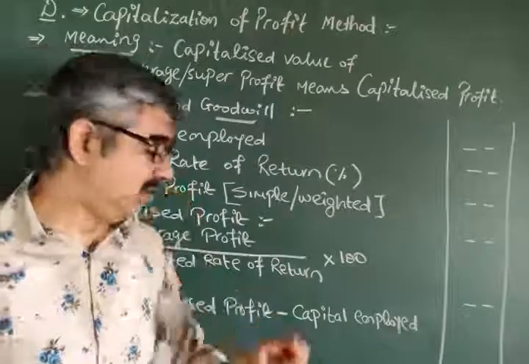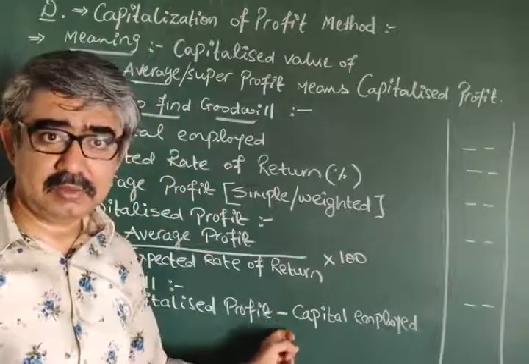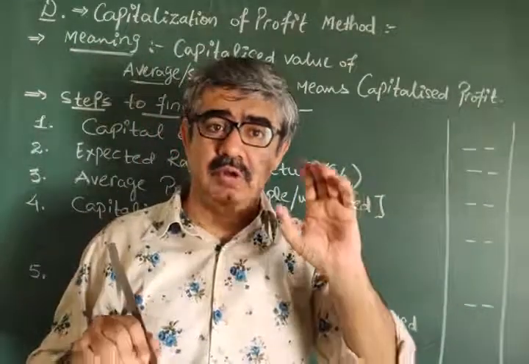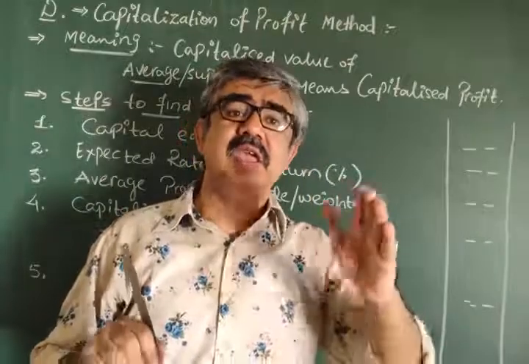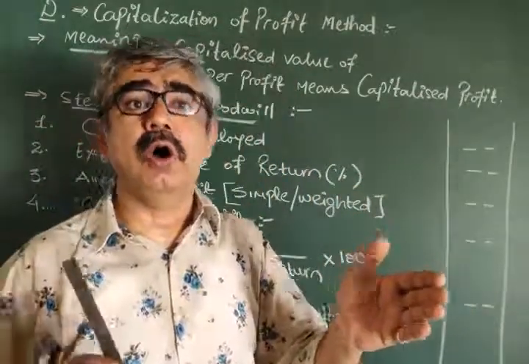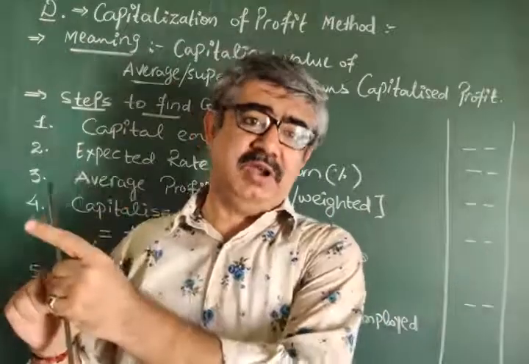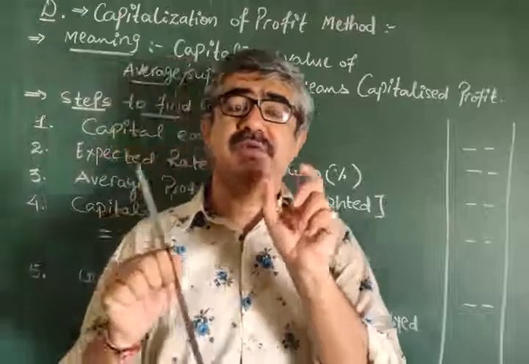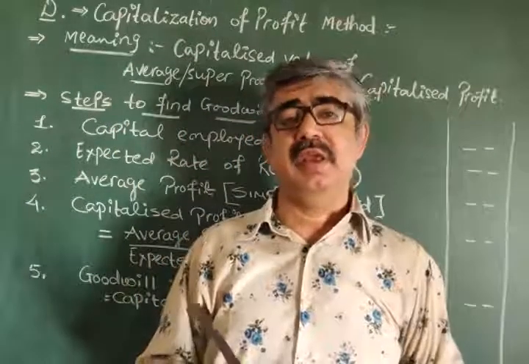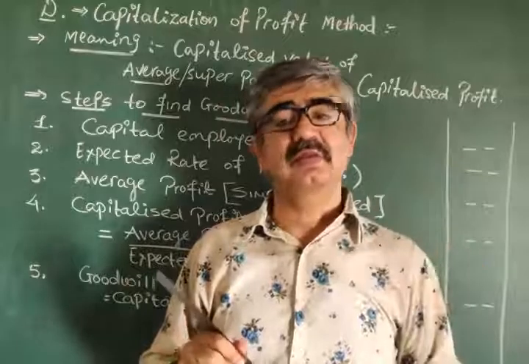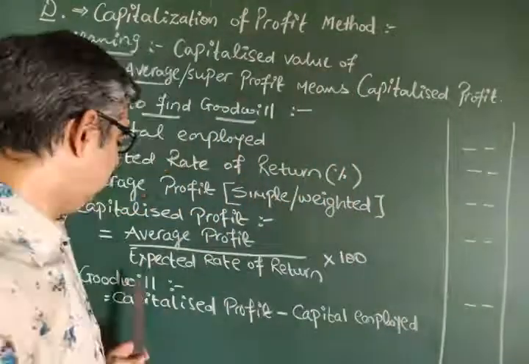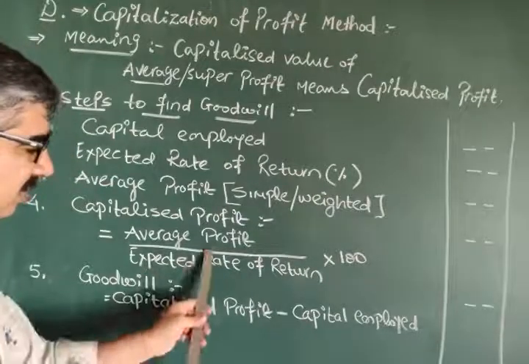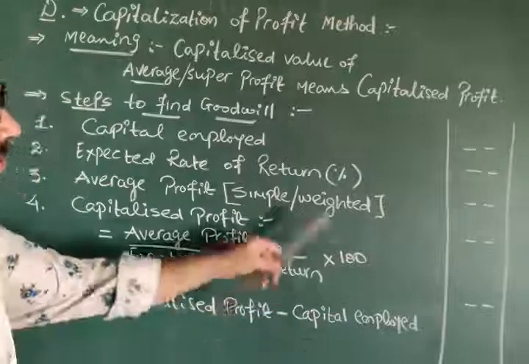Now understand this: whatever the lesser amount of capital we invest to earn the same profit as the industry, such difference of capital is known as goodwill. So here goodwill equals capitalized profit, the answer of this, minus capital employed.